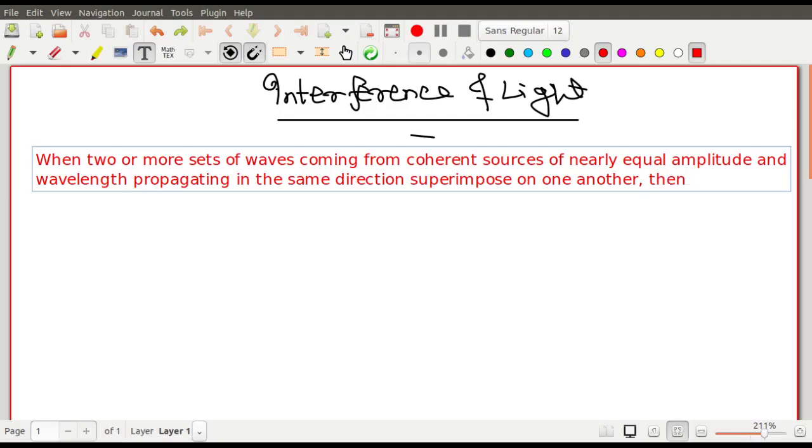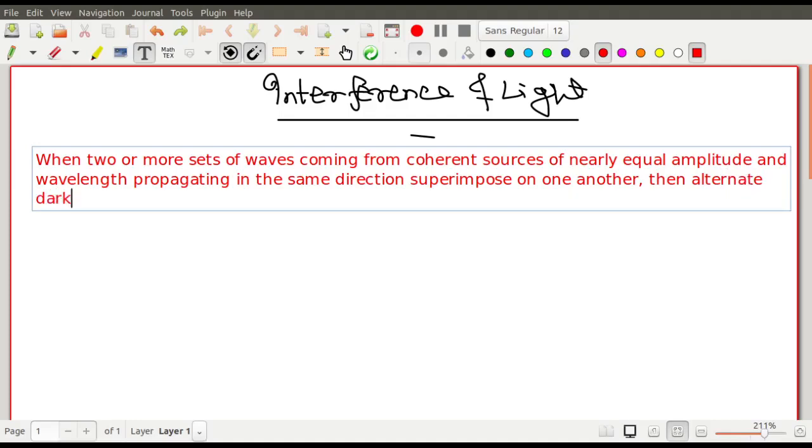Then what happens at the output? Then alternate dark and bright fringes, one dark, one bright, are noticed on a screen.